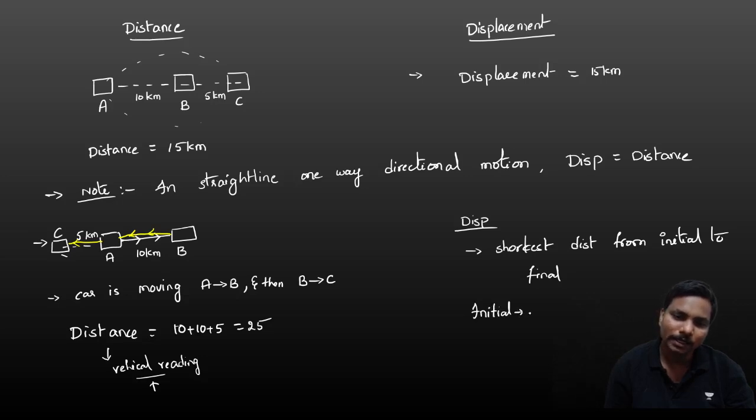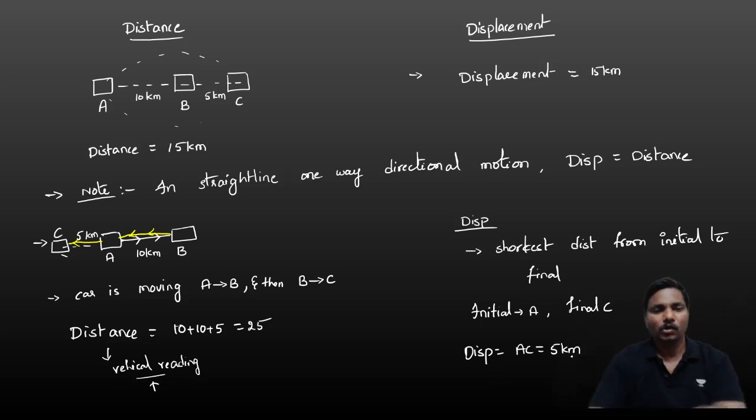Initial A, final C. So A to C. Displacement is nothing but A to C only. A to C means 5 kilometers. That is the shortest only, right? A to C is the shortest. So displacement is the shortest.